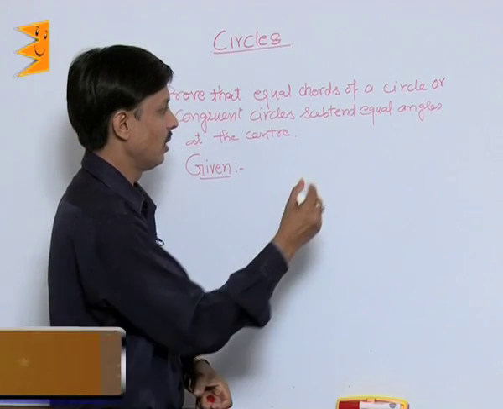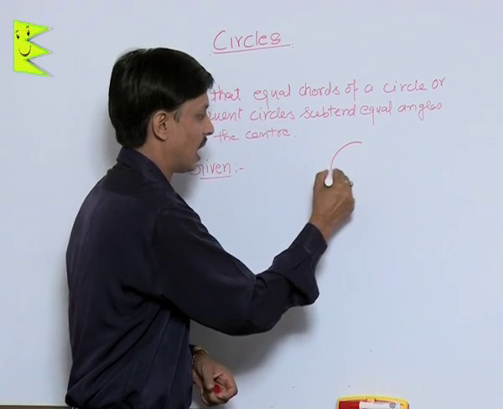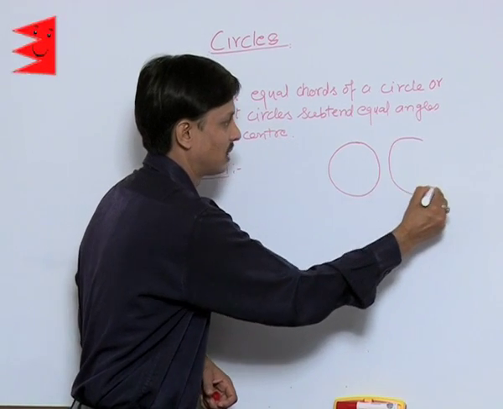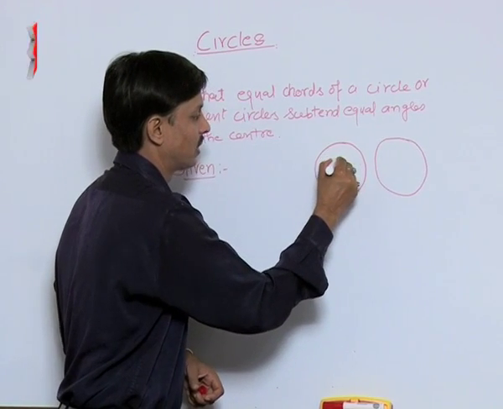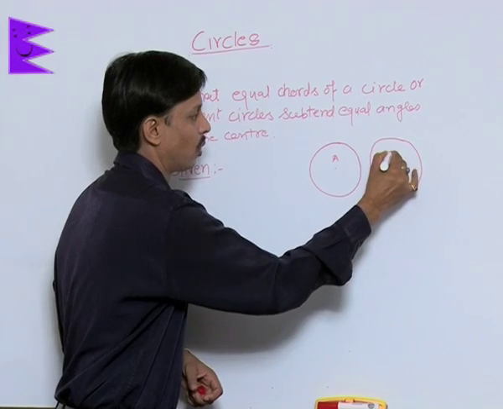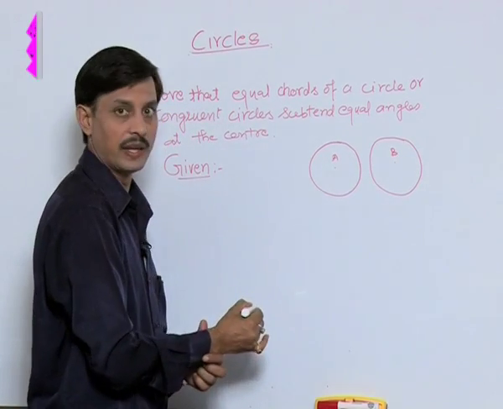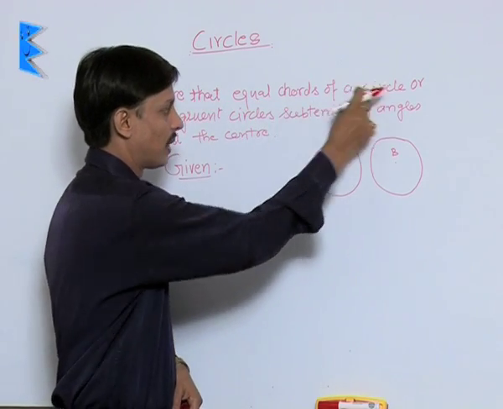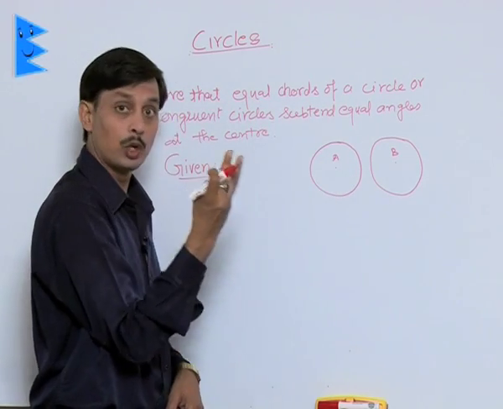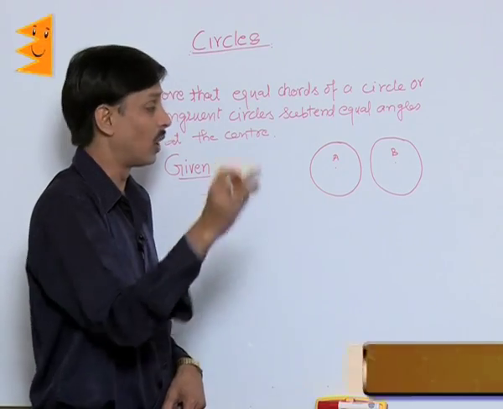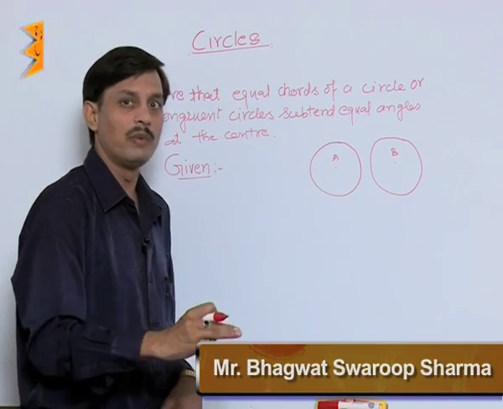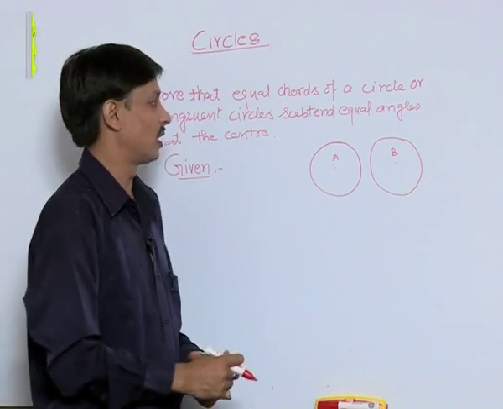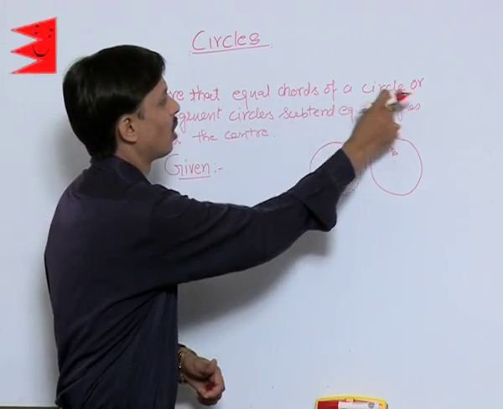So I am taking this. If there are two congruent circles, you know well, circles having different centers and the same radii. Prove that equal chords of a circle, either we will take both the chords of equal length in the same circle, or we will take two different chords in the two different circles.